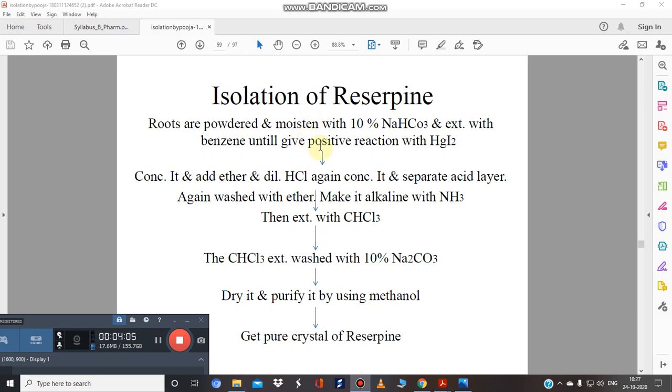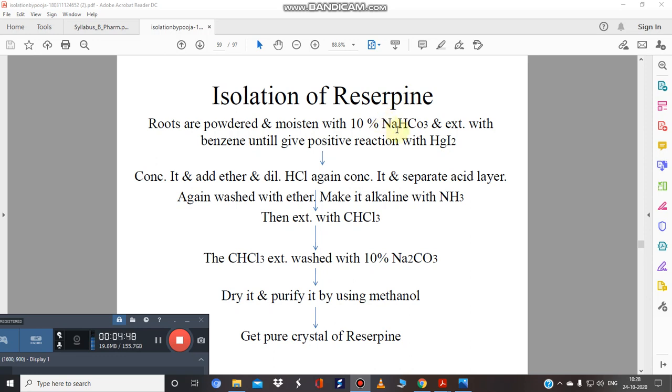Then you concentrate this particular extract and then add ether and HCl again. Upon addition of HCl, salt formation will take place, because we know. At this point two layers will appear, out of which you separate the acid layer, and then you again wash it with ether and make it alkaline using ammonia.